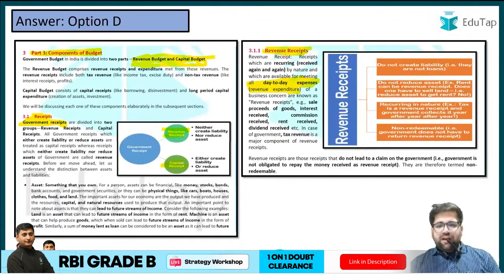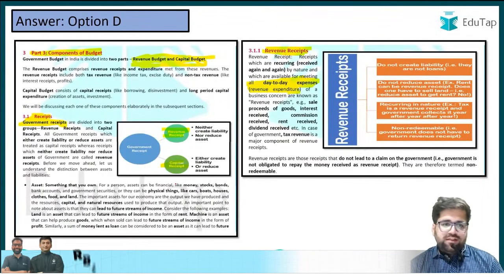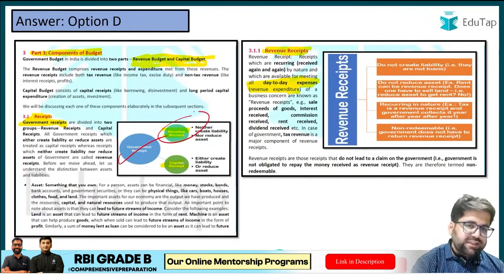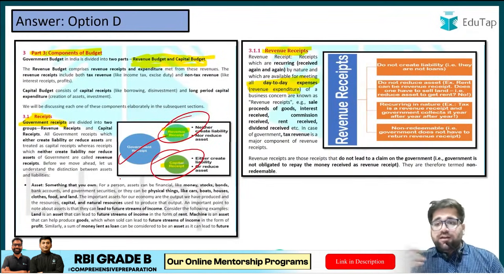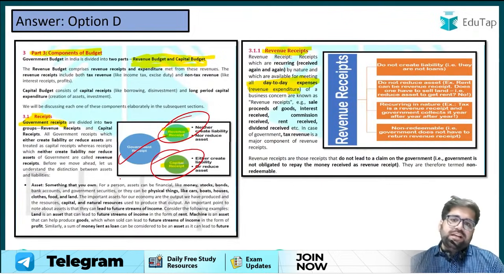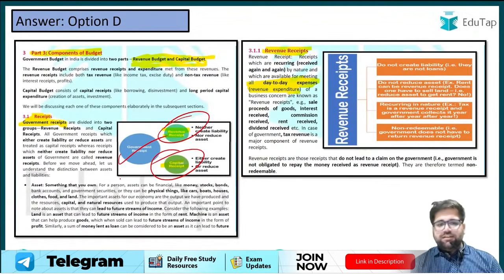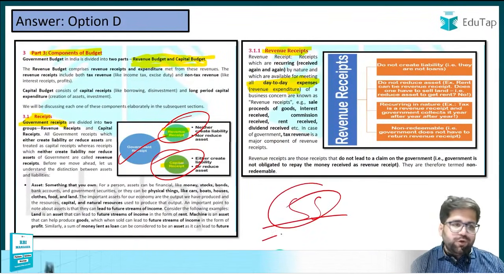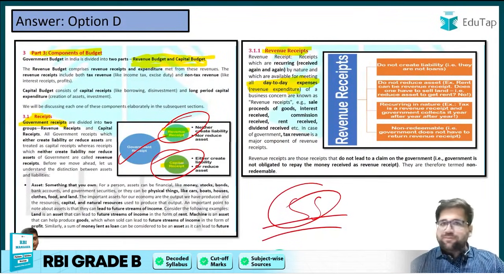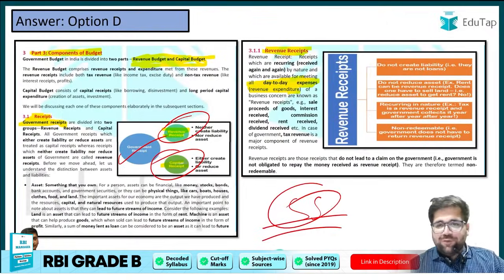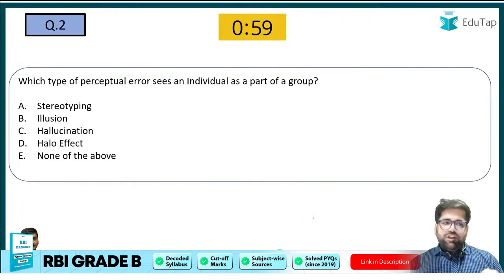Now you can see that we have covered revenue expenditure thoroughly in our concept notes. We have divided receipts into two parts, and then we have discussed different concepts related to revenue receipts. This is a screenshot which I have directly taken from your notes, and this would save your time as well as mine, so I've done some smart work over here. So now let's come to question number 2.